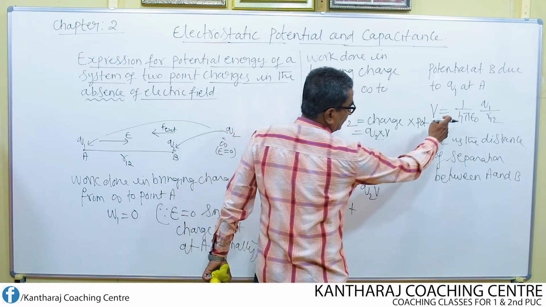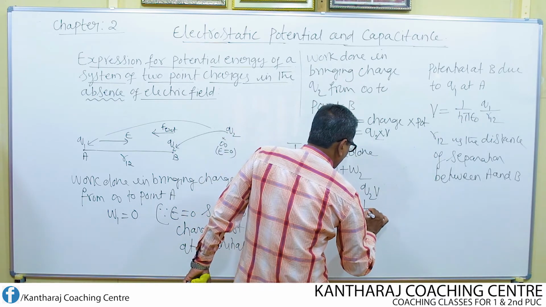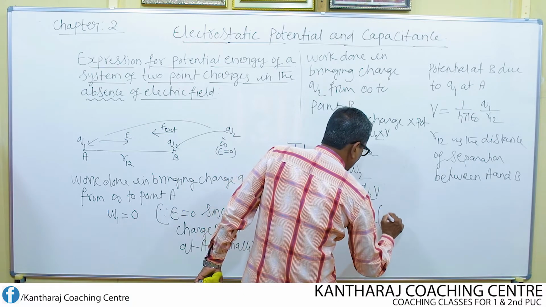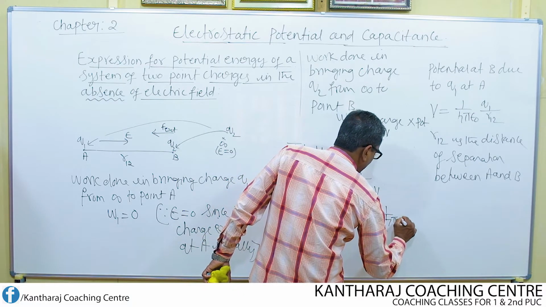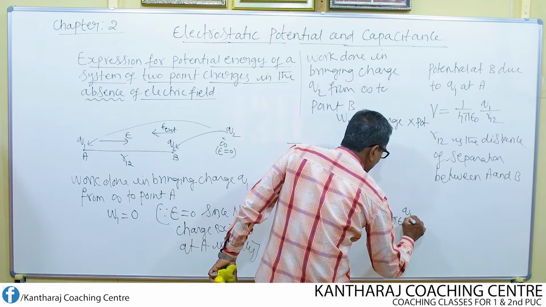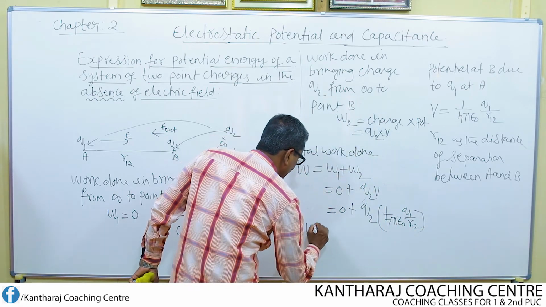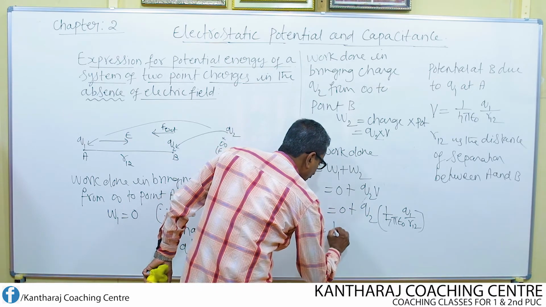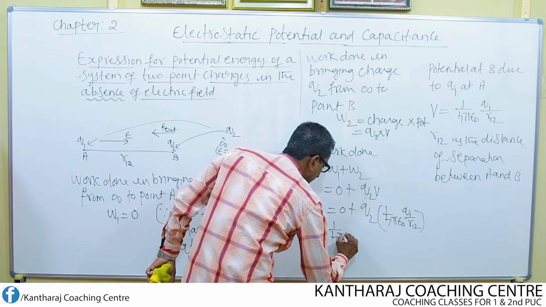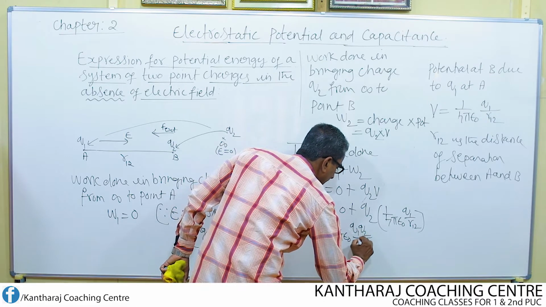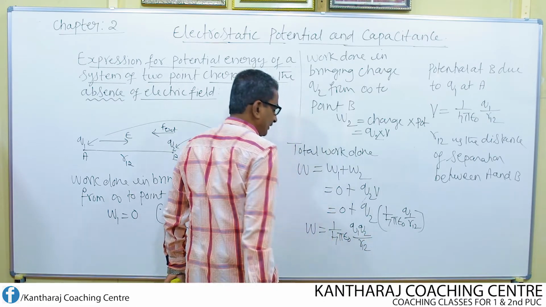We know V is 1 over 4 pi epsilon naught Q1 divided by R12. So finally, W equals 1 over 4 pi epsilon naught Q1 Q2 divided by R12.